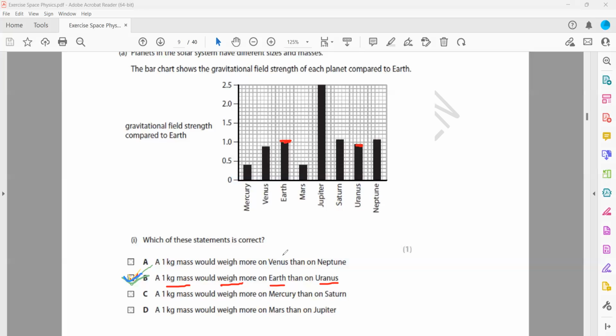And the first statement, 1 kilogram weighing more on Venus than Neptune. When you compare Venus with Neptune, it's opposite. Neptune has a stronger gravity compared to Venus. And the same 1 kilogram weighing more on Mercury than Saturn: Saturn has a stronger gravity than Mercury, so it should be opposite. And Mars and Jupiter: when you compare Mars with Jupiter, it's a big difference, and it will be opposite. So option B is the right answer for this.